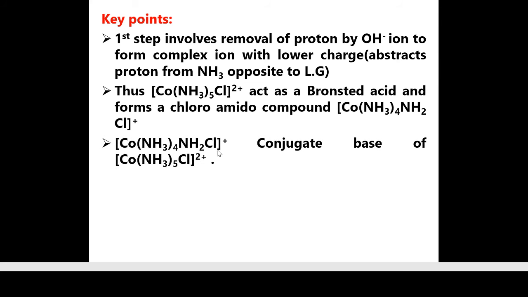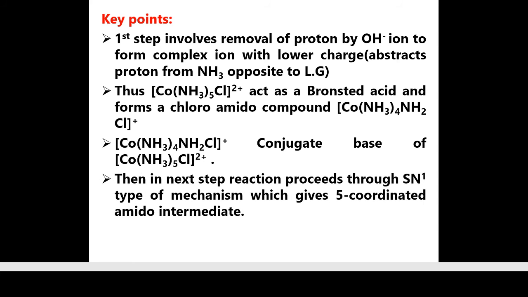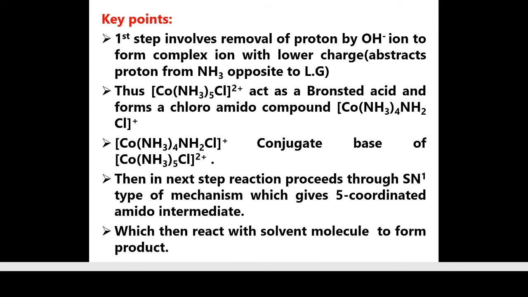This amido complex acts as a conjugate base, the conjugate base of the starting material, that is [Co(NH3)5Cl]2+. Then in the next step, the reaction proceeds through an SN1 type of mechanism which gives a 5 coordinated amido intermediate, which then reacts with the solvent molecule to form the product.